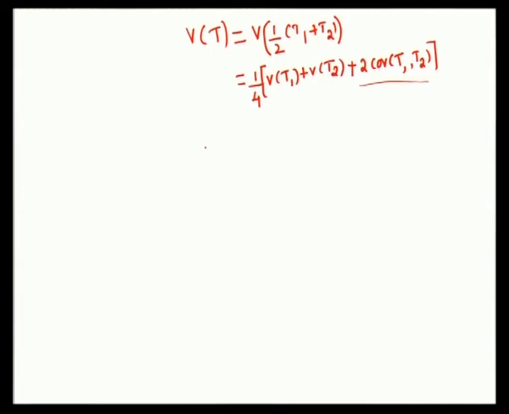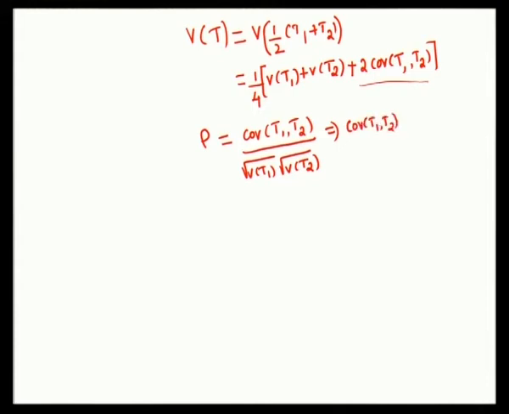And you are familiar with the definition of correlation coefficient denoted as rho, which is nothing but covariance between estimators T1 and T2 divided by standard deviation of T1 into standard deviation of T2. So, this implies covariance between T1, T2 is nothing but rho into square root of variance of T1 into square root of variance of T2.